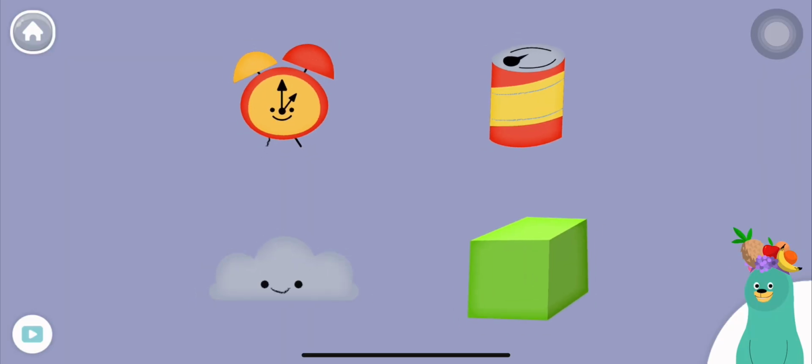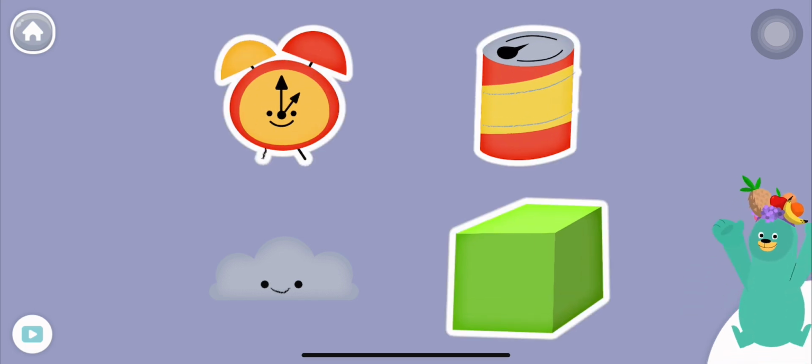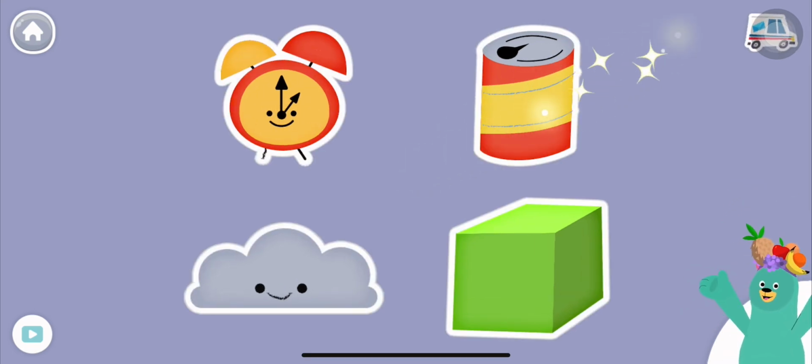All of these things start with the k sound. Tap them all and listen to the k sound at the beginning. Cube, can, clock, cloud. Keep up the good work.